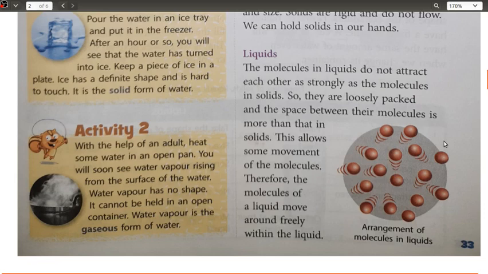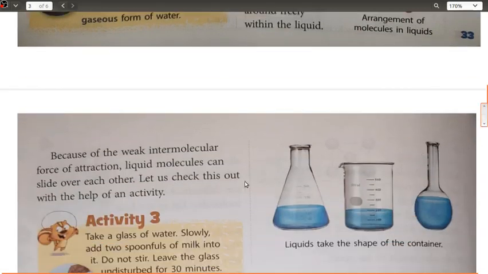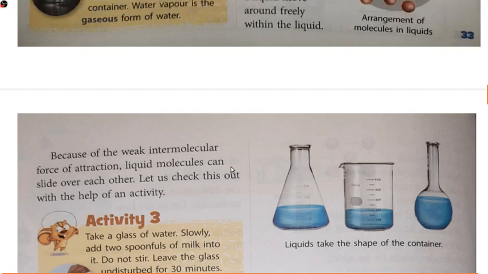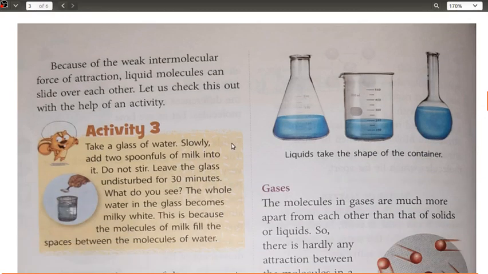Is that clear? Just because of these two properties, liquids are able to occupy the shape of the container in whichever container we place them. If we take 1 liter of milk or 1 liter of water and keep it in a plate, a bowl, a bigger bowl, a jar, a conical flask or any other container, whichever you feel like, it is going to occupy the shape of that container.